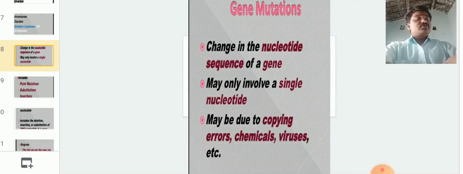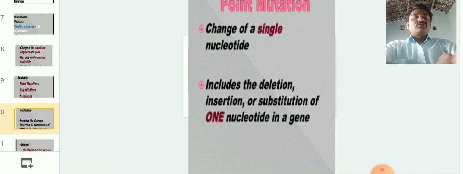Most mutations take place as gene mutations. These gene mutations play a key role in evolution. Why? Because 99% of these mutations are neutral mutations.